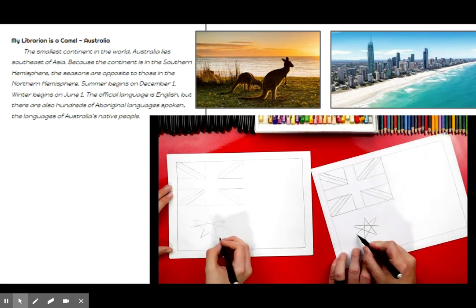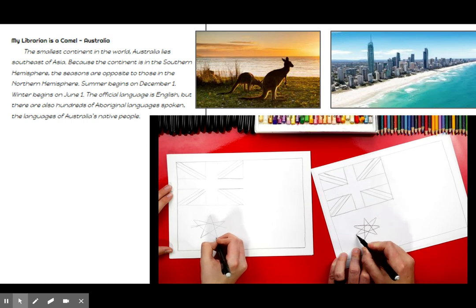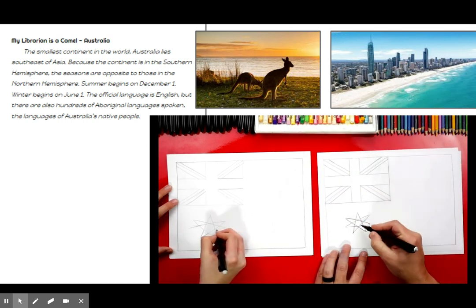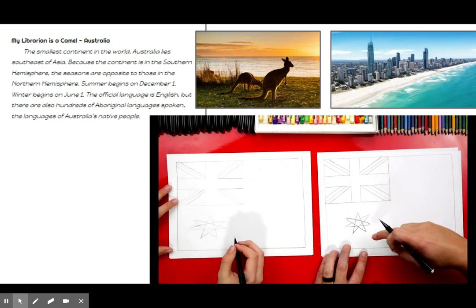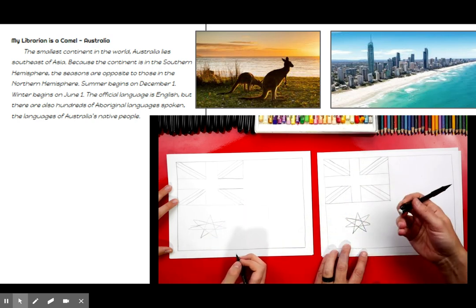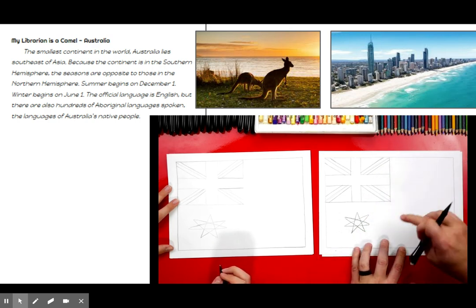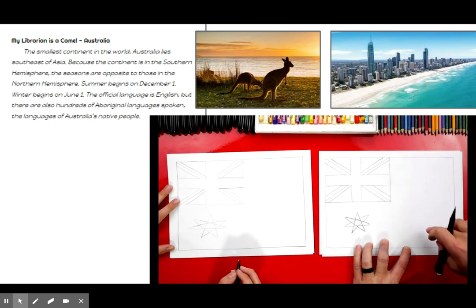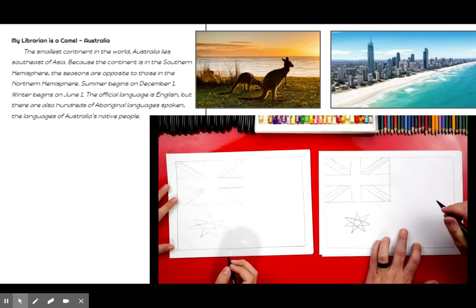All right. And then right here at the bottom, we're going to draw a line that comes across and connects to the other side. This is super tricky to draw this star, and it's okay if it looks a little different than mine. Remember, we're using pencils, so if you want to, you could erase and try again. But don't erase it, because we're going to actually practice drawing 4 more of these stars, but smaller, to create the Southern Cross over here on the right side. Southern Cross is a constellation in the sky.